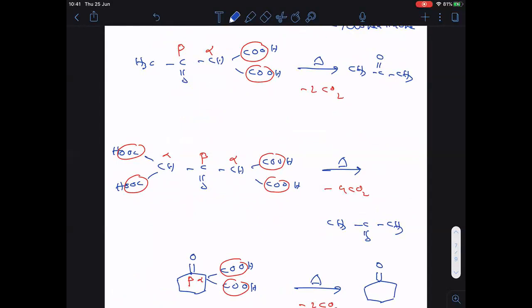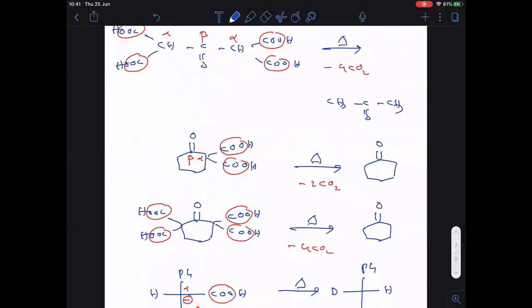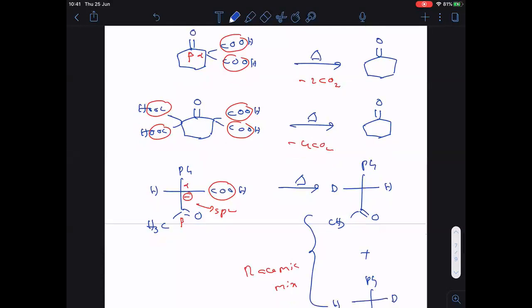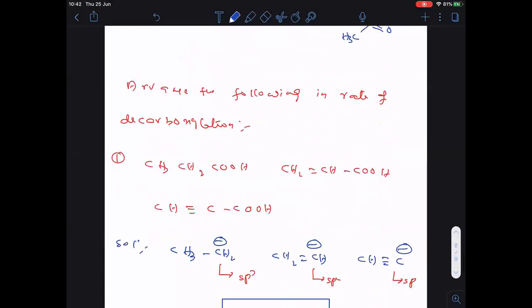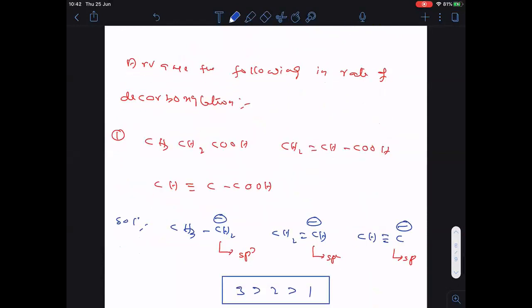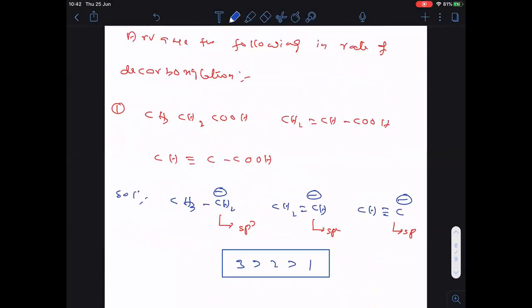Okay. And these are still some more examples. Here, and this is the question on rate comparison of decarboxylation. Followed. So still some properties in tomorrow class we are going to see.